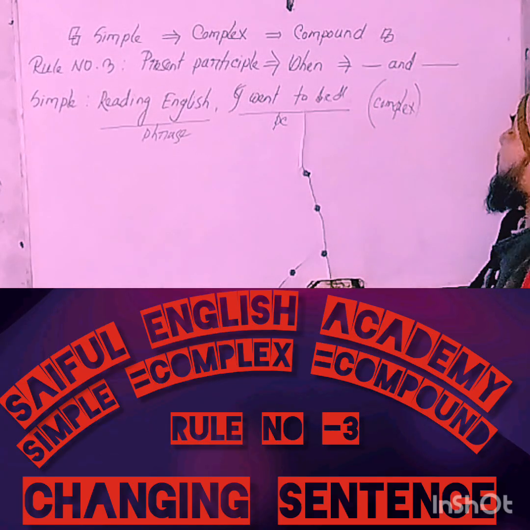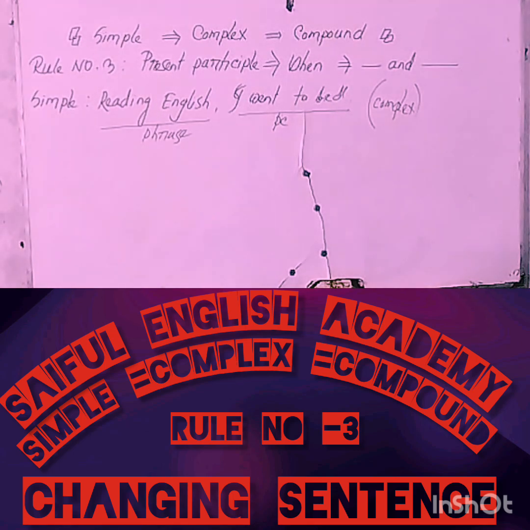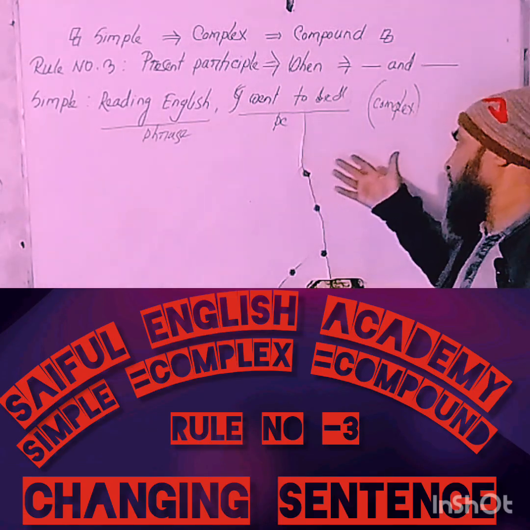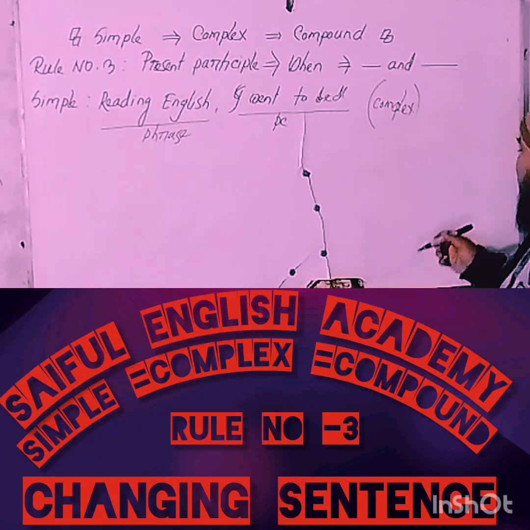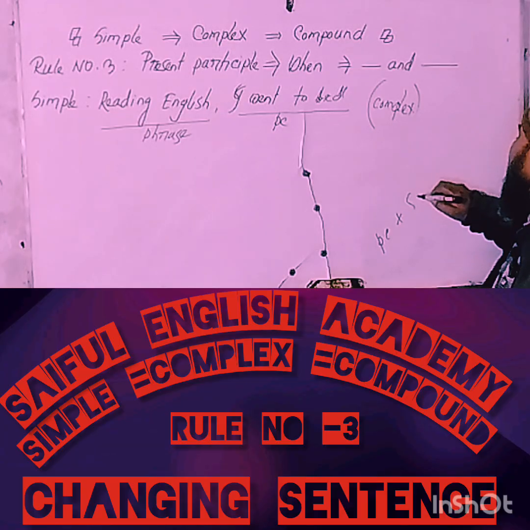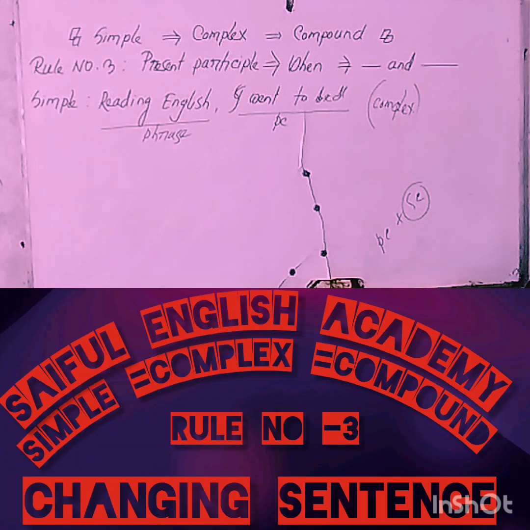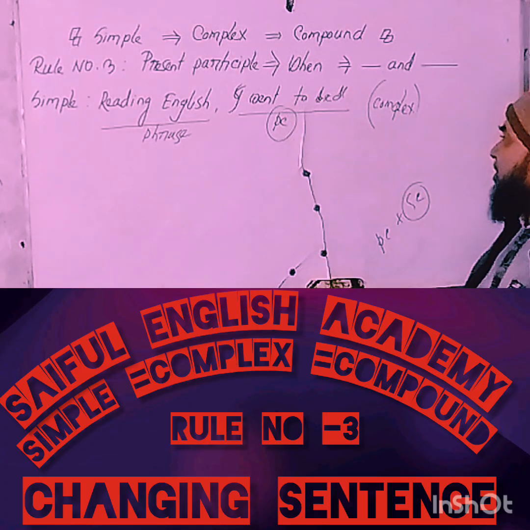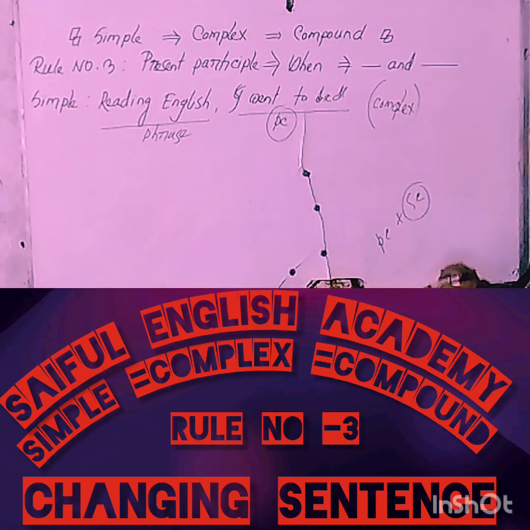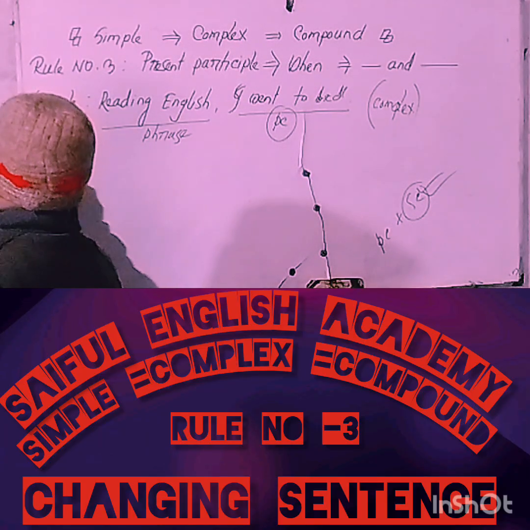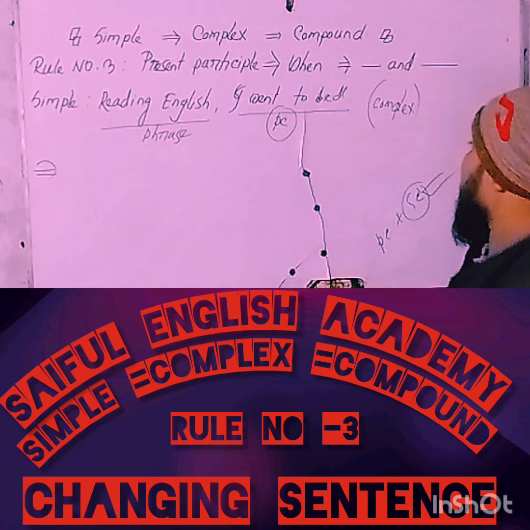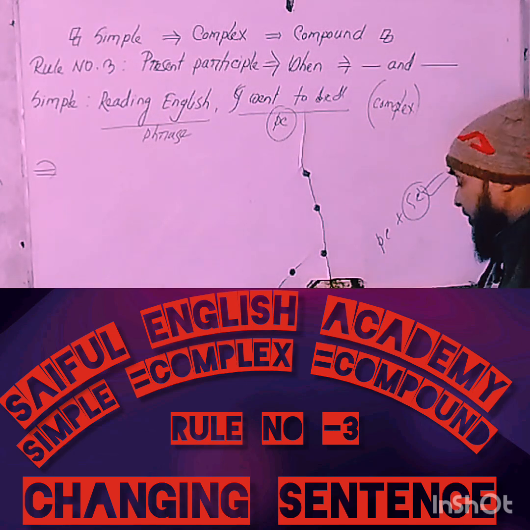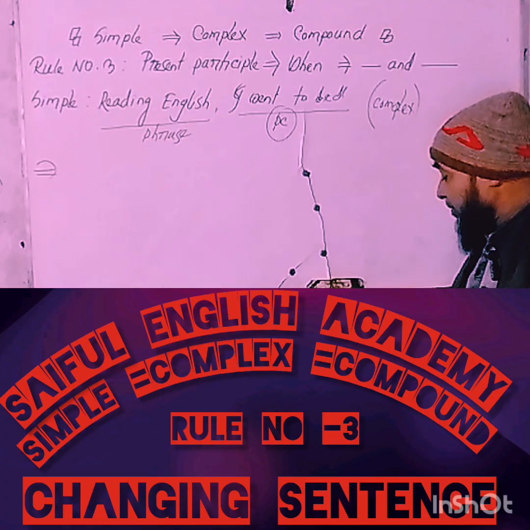What will you do, my dear learners? You have to remember the definition of a complex sentence: a complex sentence has a principal clause and a subordinate clause. In the sense, keeping the principal clause unchanged, you will have to change the phrase into a subordinate clause. So, try to understand the main precondition of a subordinate clause. I know that you remember my previous classes.